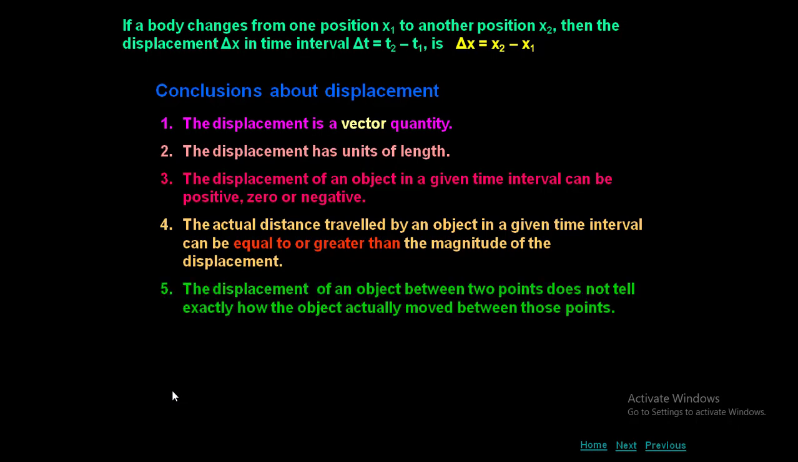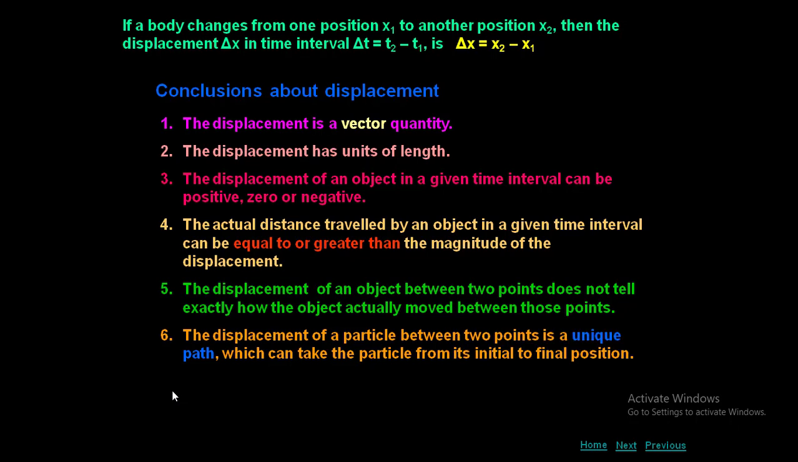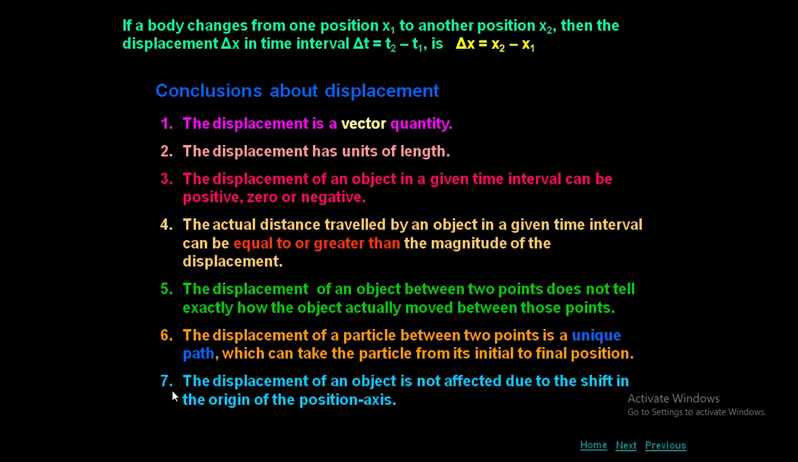The displacement of an object between 2 points does not tell exactly how the object actually moved between those points. The displacement of a particle between 2 points is a unique path which can take the particle from its initial to final position. Unique path means straight line path. The displacement of an object is not affected by a shift in the origin of the position axis. So even though you shift the position, the displacement value will never change with respect to a shift in origin.